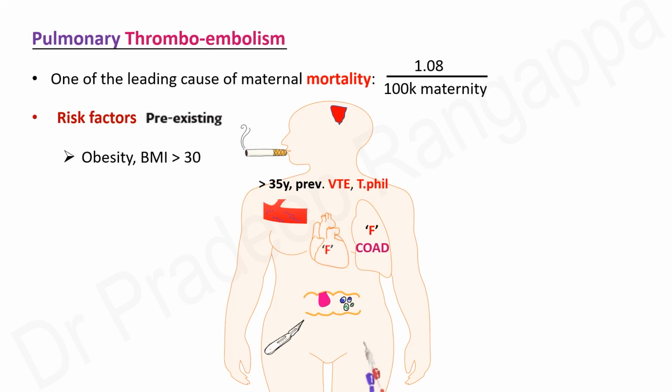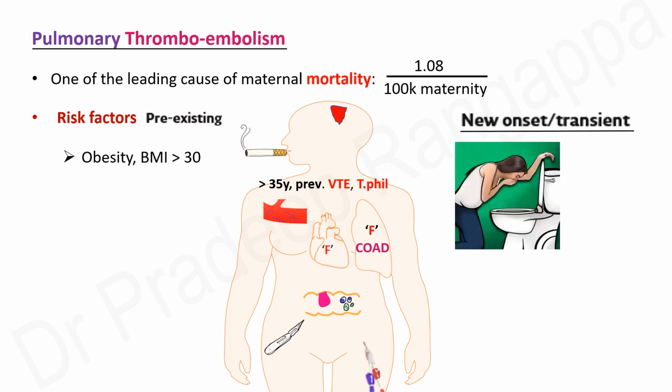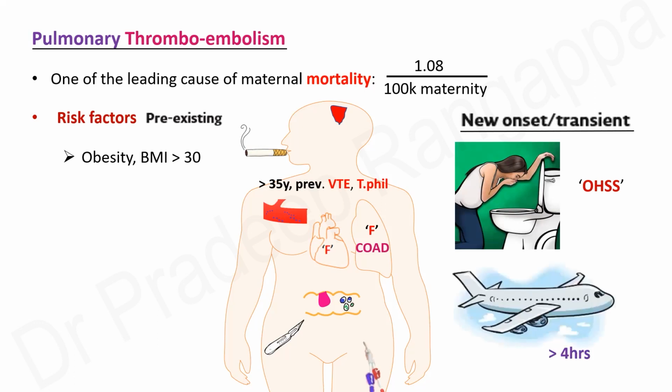Someone who's had abdominal surgeries or even someone who has catheters in the femorals, all these become risks for pulmonary thromboembolism. Someone who has hyperemesis, because of the lot of volume loss, these patients do carry a risk of having pulmonary thromboembolism, or someone who has ovarian hyperstimulation syndrome. So all these are some of the risk factors for pulmonary thromboembolism in pregnancy.